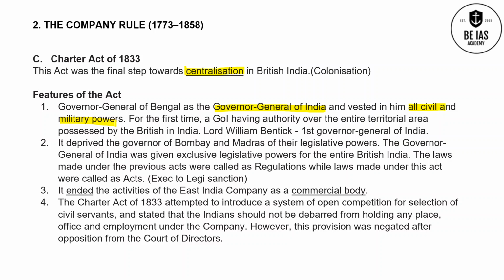And for the first time, the government of India was having authority over the entire territorial area possessed by British India. So for the first time, the government of India was having authority over the entire territory possessed by the British. How? Because the governor became the Governor General of India.